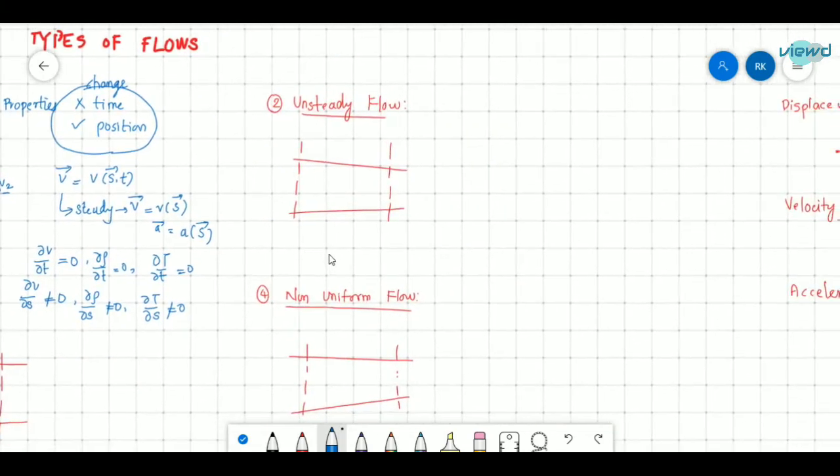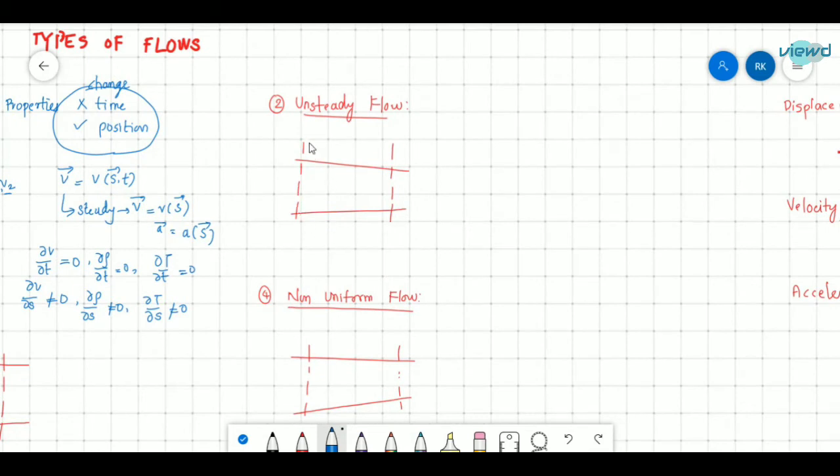And what is unsteady flow? In unsteady flow, this is section 1 and this is section 2, and the properties change with time. What is meant by that? Here P1, V1 are the properties at time T1, and P1 dash, V1 dash are the properties at time T2.